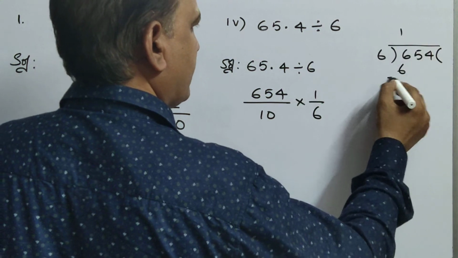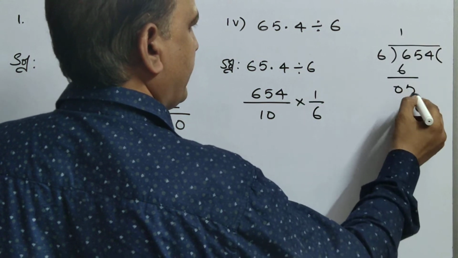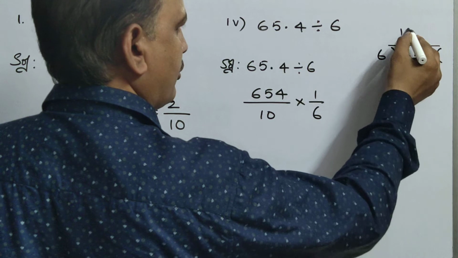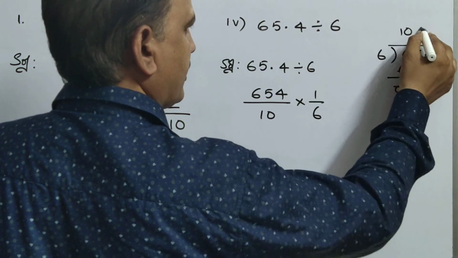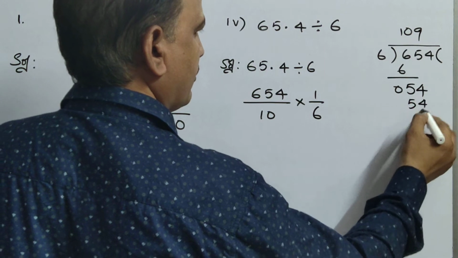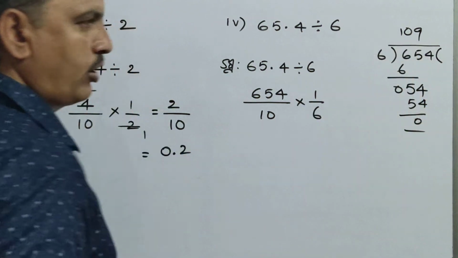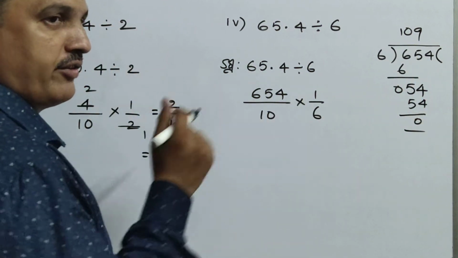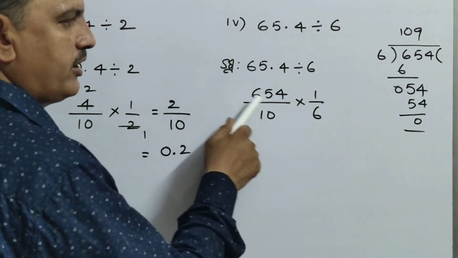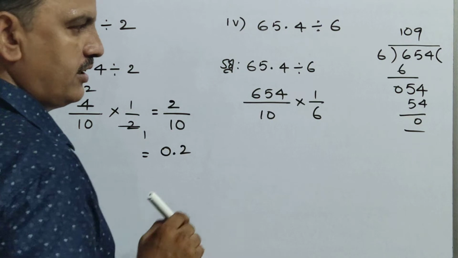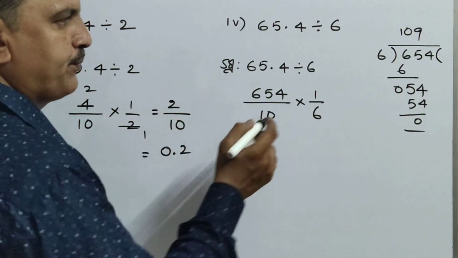6 ones are 6, 0, bring down 5, not going, 0. Bring down 4, 6 nines are 54. So how many times? 109 times. So you don't have any problem with decimals now. That's why whenever it is like this, first do the division like that. Don't touch the decimal.